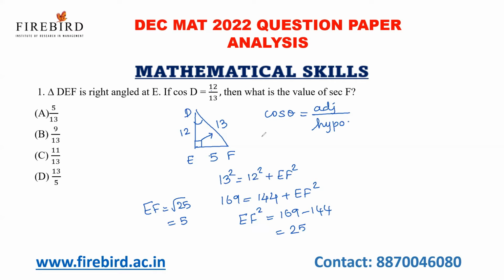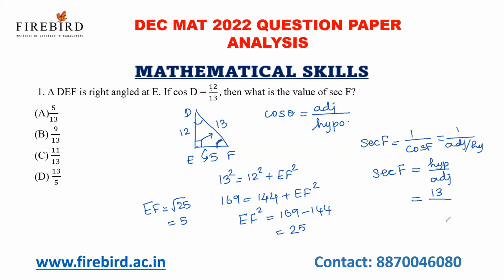Now they are asking, what is secant F? Secant theta is nothing but 1 by cos theta. As I told you, cos theta is adjacent by hypotenuse, so secant F is equal to hypotenuse by adjacent. The hypotenuse in this diagram is DF and its measure is 13, and the adjacent for angle F is 5. So 13 by 5 is your answer. Your answer is option D.